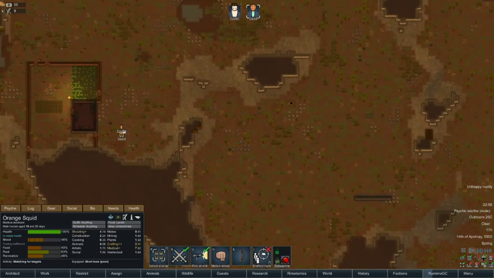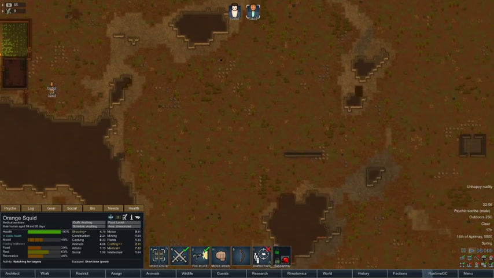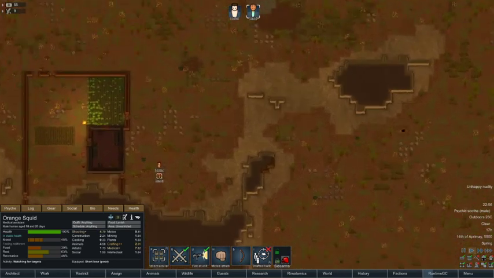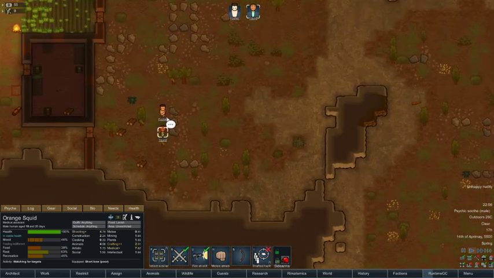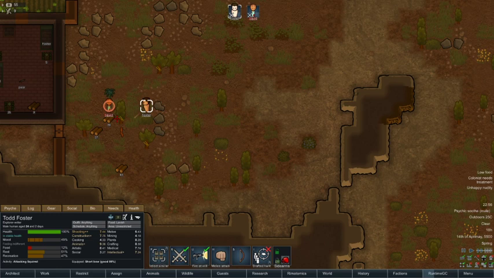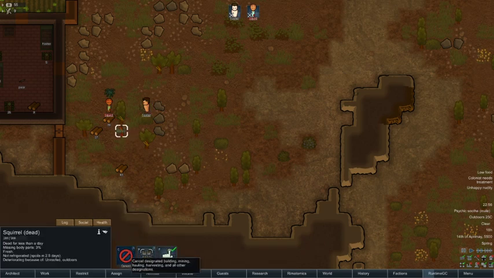The squirrel hasn't got any ranged weapons, so he's not going to be able to do anything to us. But he is going to try and claw at us. So look, here we go. He's coming in up here now. Yes, we know there's low food, but we've got a squirrel now, so hopefully we can deal with that. And they're both absolutely terrible shots. Squid, run away. Squid, run away. Oh god. Foster's going to have to go in for the melee. There we go. Right, they both killed him. Perfect. So, we don't really care about hauling him urgently.